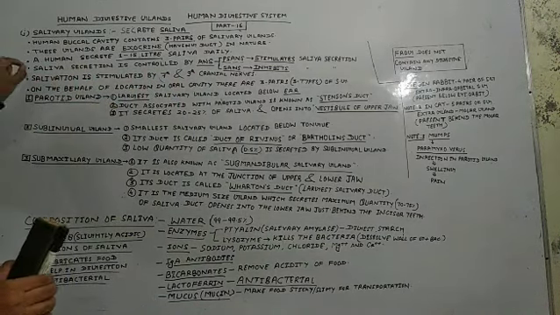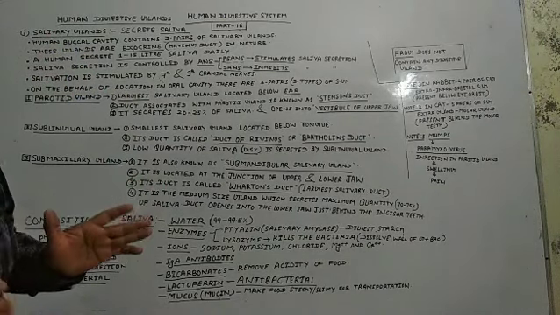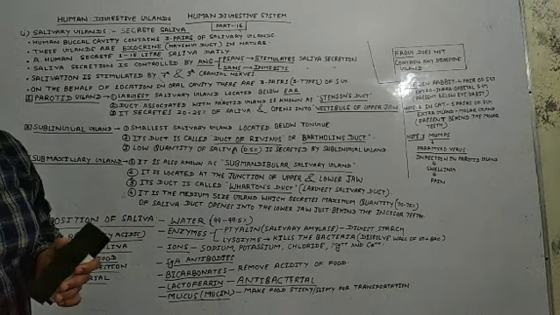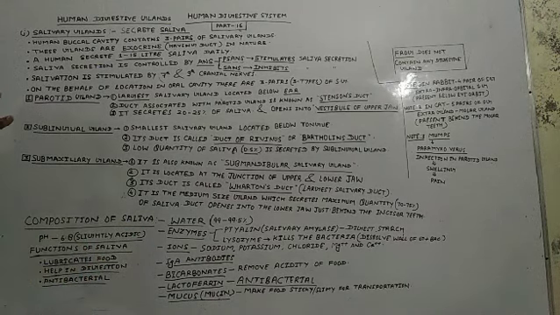So must remember, salivation is stimulated by the 7th and 9th cranial nerves. And what are cranial nerves? They are related to our brain. Clear, friends? Come to the next point.